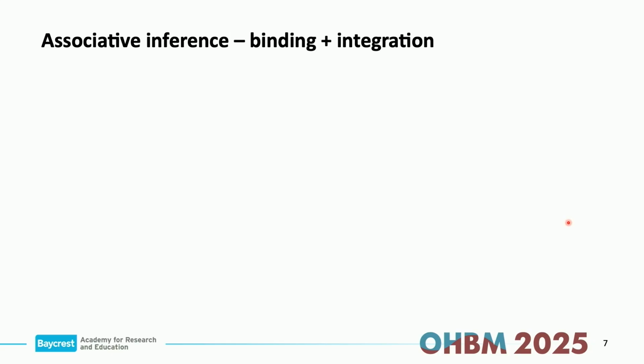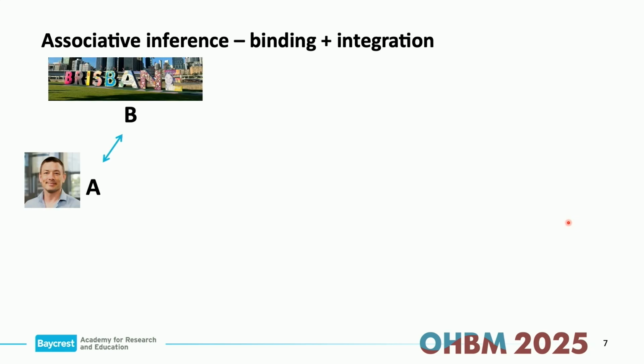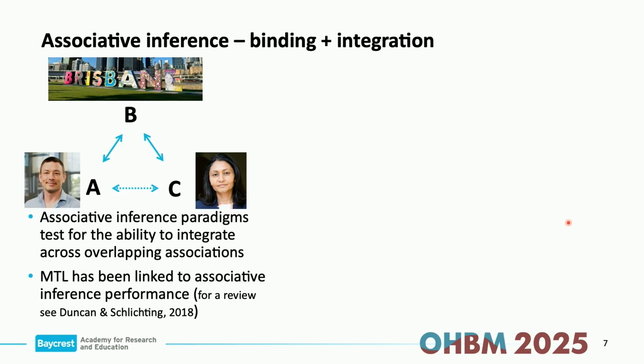So I already introduced binding, but now I'm going to introduce another memory term called integration. Let's say you saw Marshall's talk in Brisbane, and then tomorrow you go to Lucina Uden's keynote lecture. Even if you never encounter Marshall and Lucina Uden in the same room together, your brain could form an association between them indirectly, because you experience them within the same context. This is called integration or associative inference.